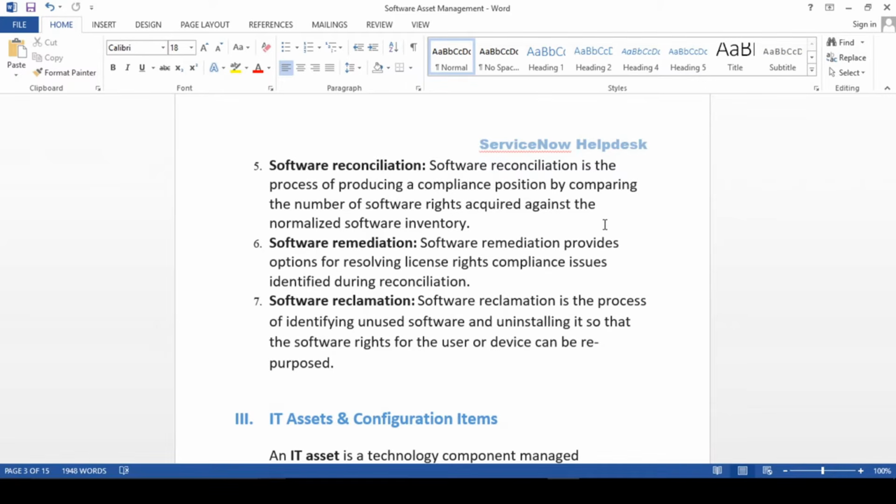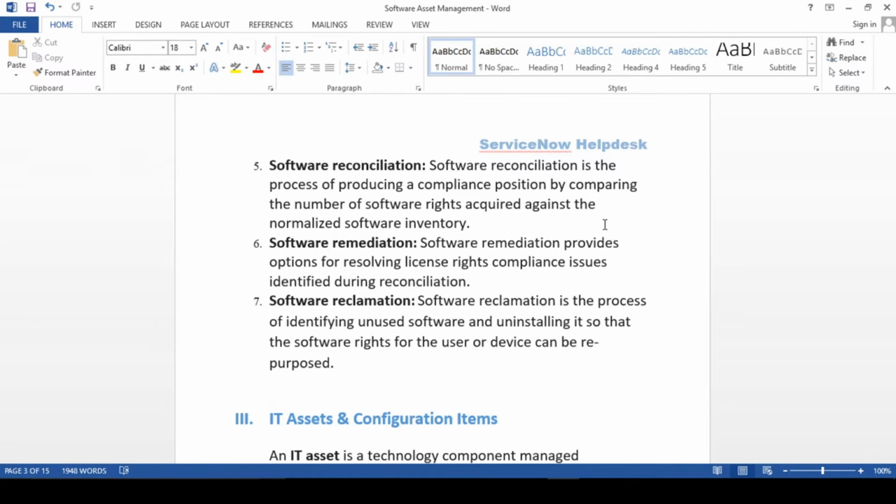So next point, guys, I'll be talking about software remediation. Remediation is nothing but the same thing I was talking about. If software is installed on your devices, or you are about to use a tool but you are not using it.